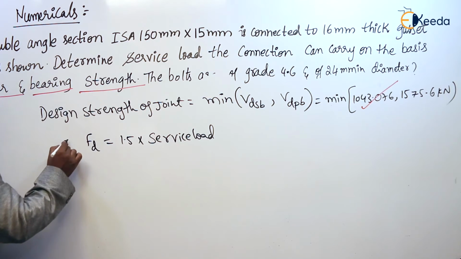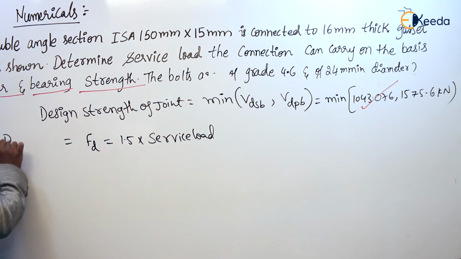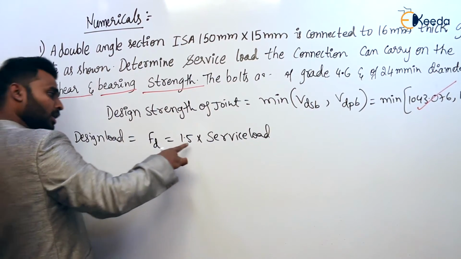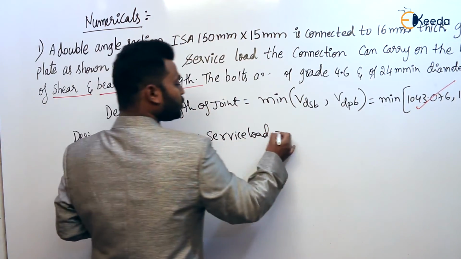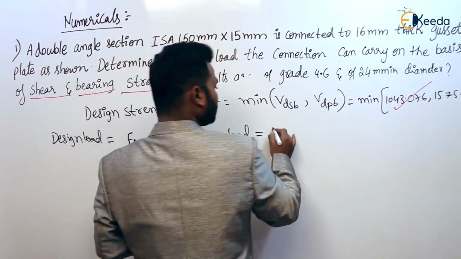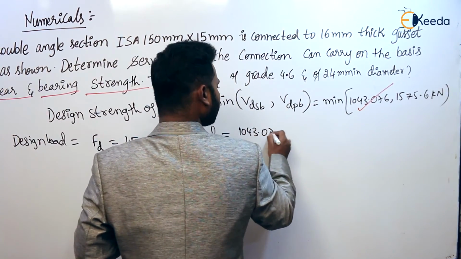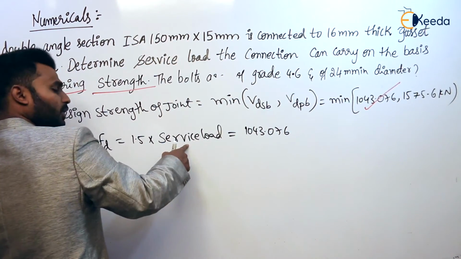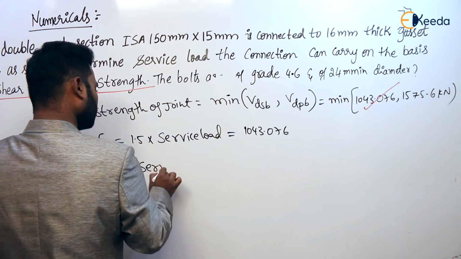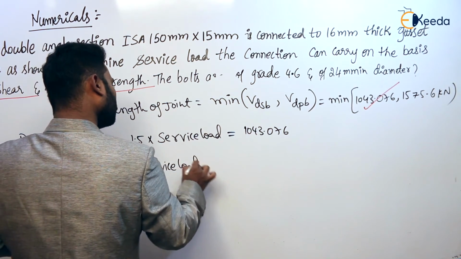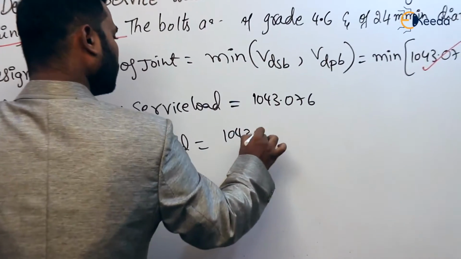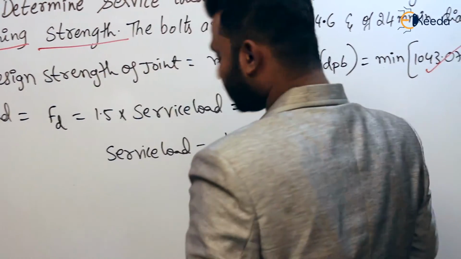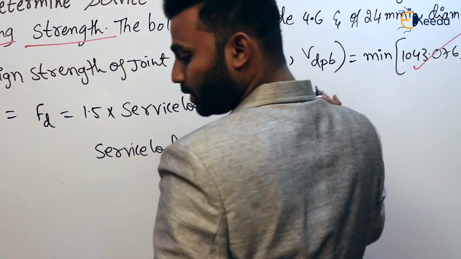See, this design strength is equal to the design load, the design external load. Design external load is nothing but 1.5 into service load, and this should be equal to the design strength of the joint. How much is it? 1043.076. Agree. Now divide it by 1.5 and we get the service load, 645 point.